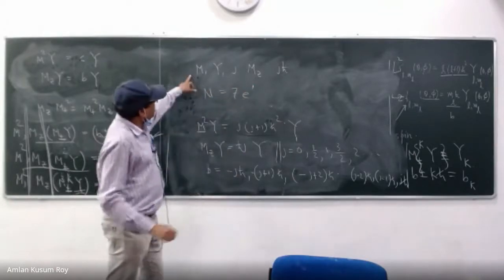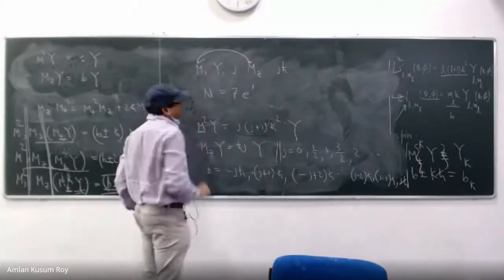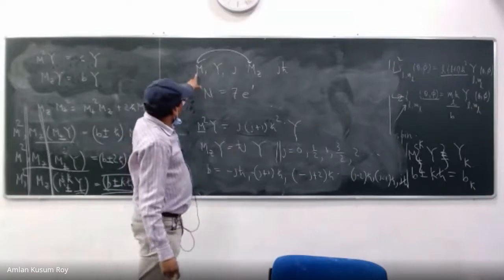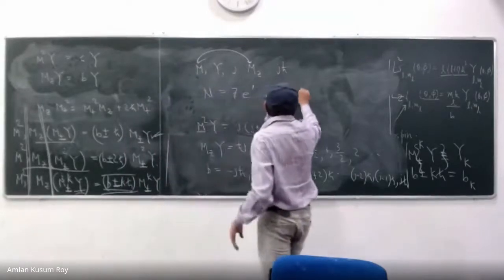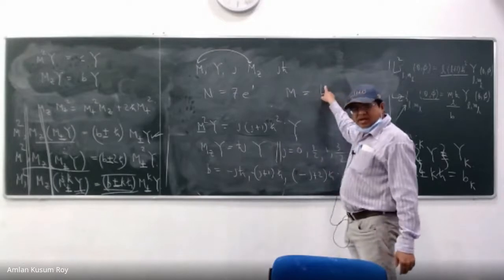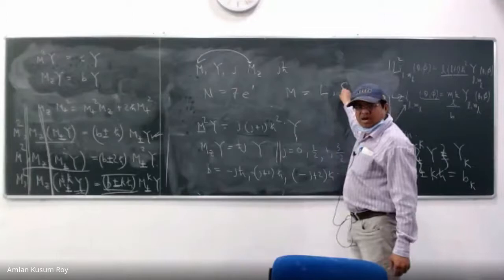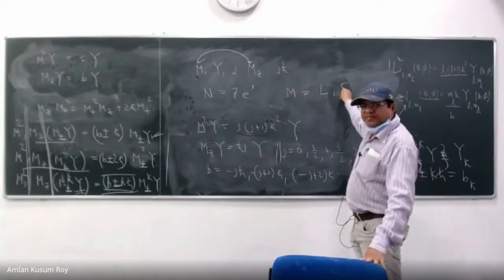What is the meaning of M and Mz? First, let us understand this. What do they represent in a given atom? M can represent the orbital angular momentum operator L or the spin angular momentum operator for one electron.